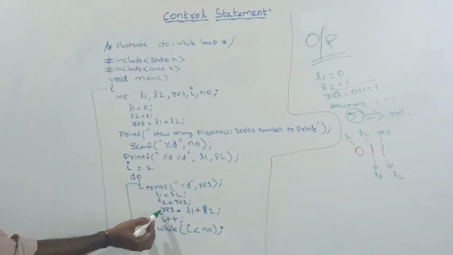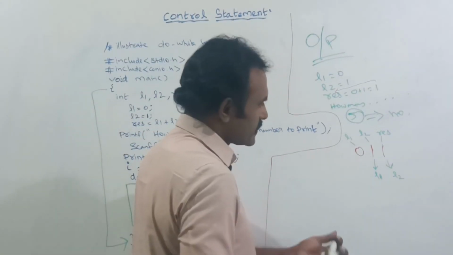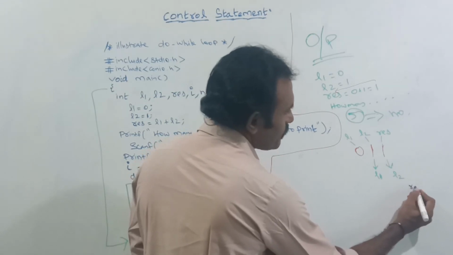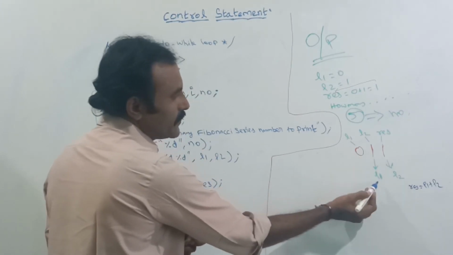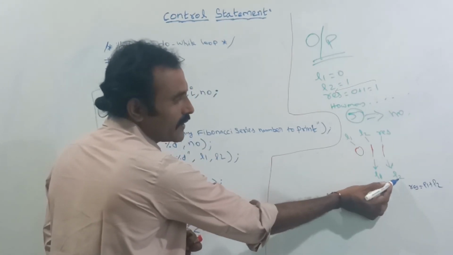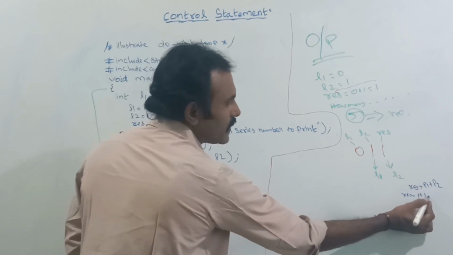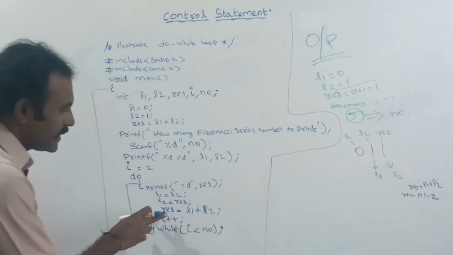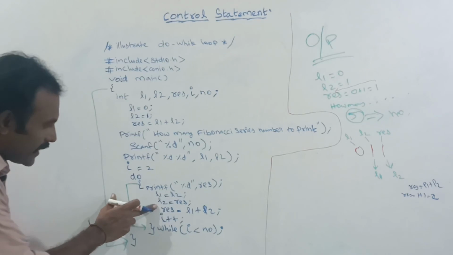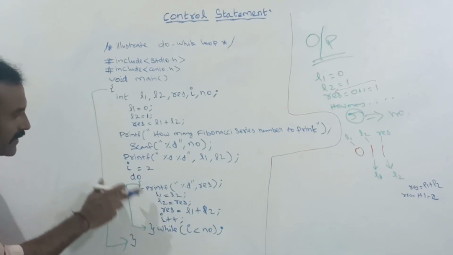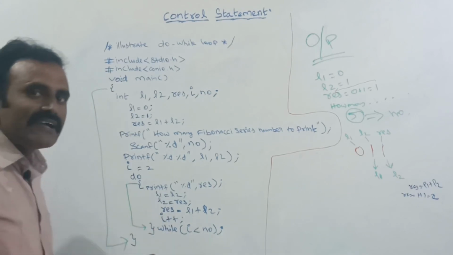Again I am going to add: result is equal to L1 plus L2. Now see, in this step result is equal to L1 plus L2. What is the value? Here the current value of L1 and L2 is 1 plus 1, that is res is equal to 1 plus 1, that is equal to 2. Now currently the result value will hold the number 2. After that I am incrementing the I value. Here the I value is 2. After incrementing this 2, the I value will now be 3.